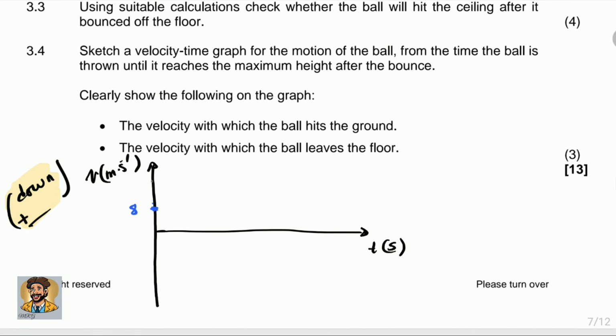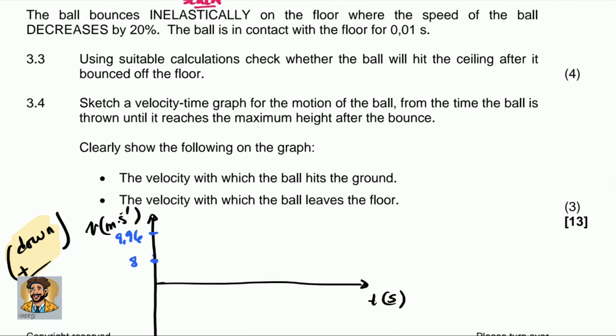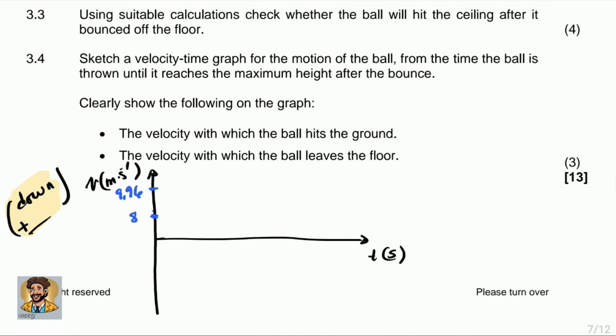9,96. So we go all the way to 9,96. So it goes from 8 to 9,96. How long? We don't have the time. They don't ask about the time. So it's going to be a straight line from 8 to 9,96. That is the first part of the graph. Now what happened there? The ball bounces.